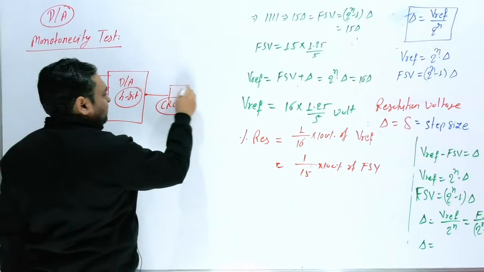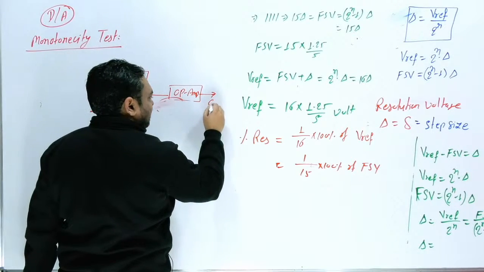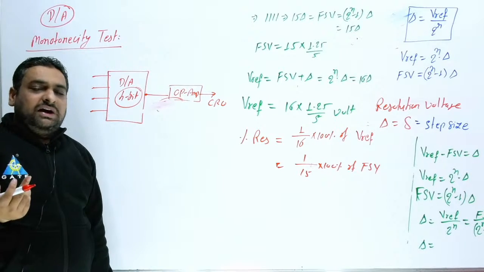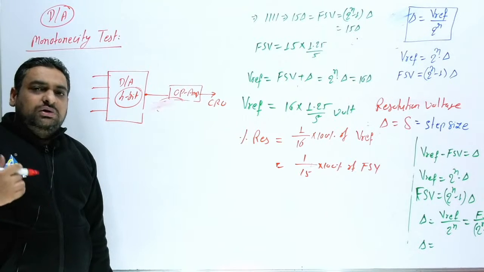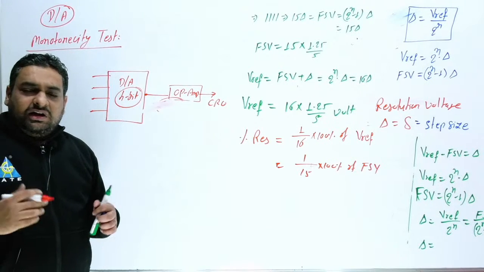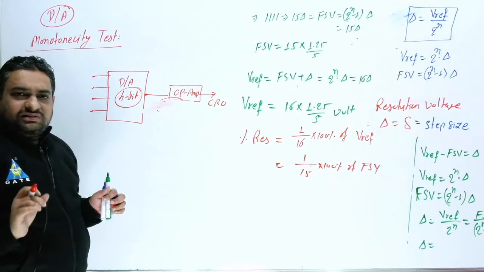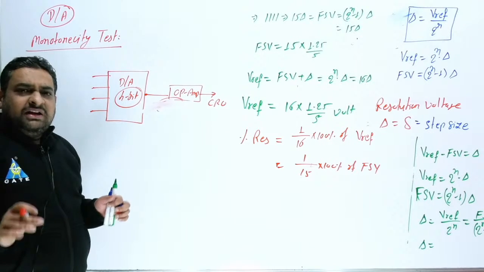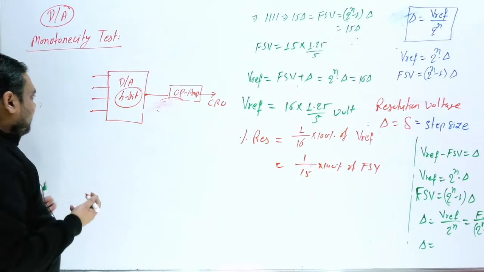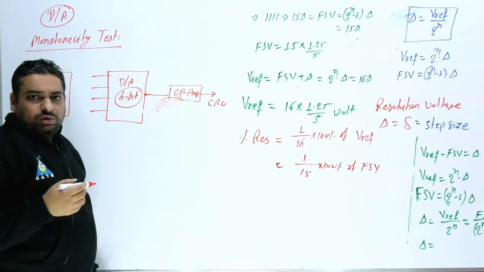Here generally we will connect one operational amplifier, then this will be sent to the CRO. Sir, what is use of this operational amplifier? This operational amplifier will convert current output into voltage output. So sometime in some diagram you will see operational amplifier, don't get confused. Sometime they can connect operational amplifier here. Now our target is, if you want to check this is working properly or not, how we can check?